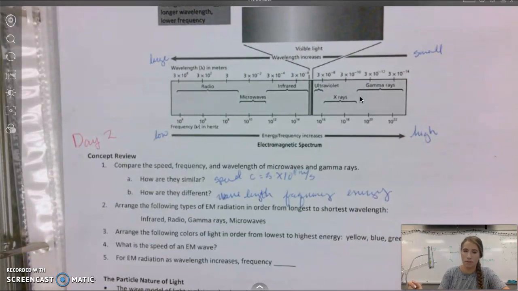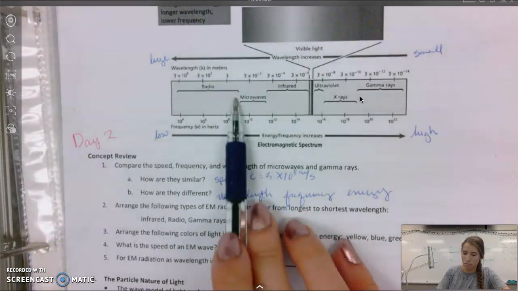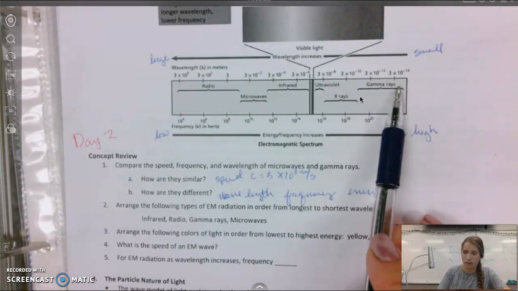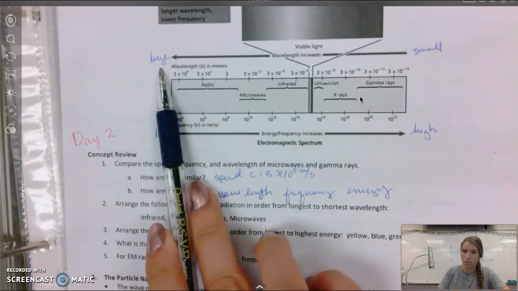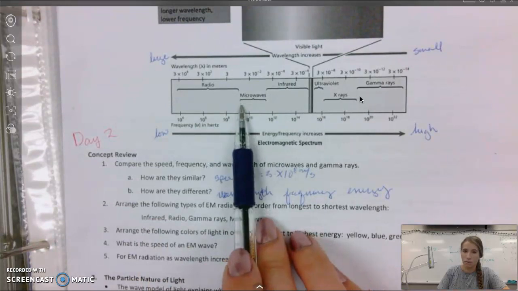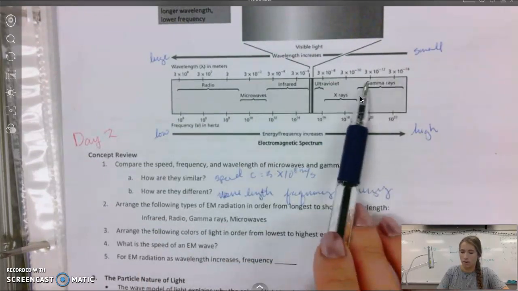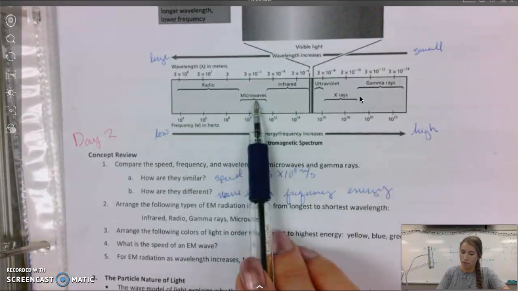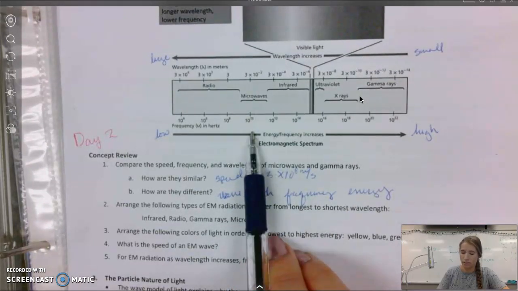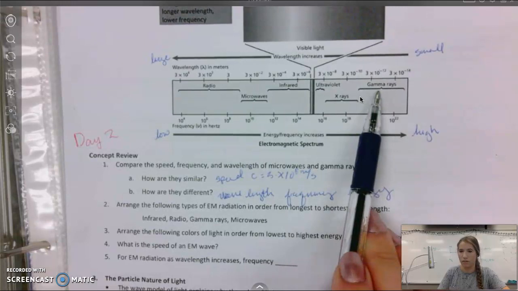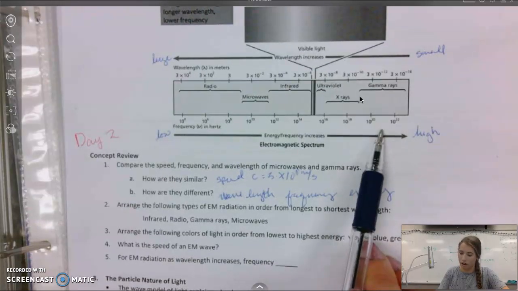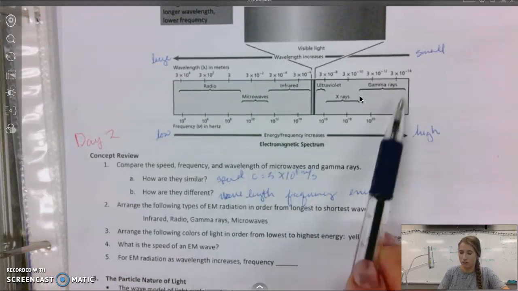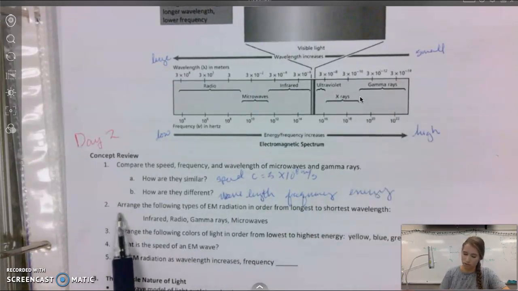So we're comparing microwaves and gamma. So there's our microwave range, and then there's our gamma range. We already said this is a large wavelength. So microwaves have a larger wavelength. Gamma rays have shorter wavelength. Frequency: microwaves, if they have larger wavelength, that means they have lower frequency. Gamma, if they have shorter wavelength, that means they have higher frequency. And then same with energy, lower energy, higher energy.